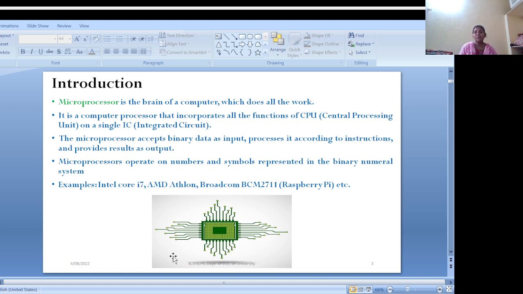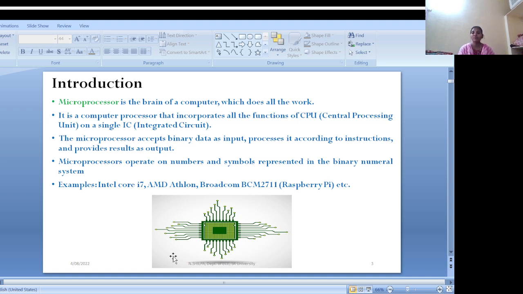One more important point is that it executes a sequence of instructions. Whatever data the user gives will be executed one after another. First we fetch the instruction, after that we decode the instruction, and after that we execute the instruction. The microprocessor fetches the instruction, meaning it takes the instruction from other devices and other components of a computer.